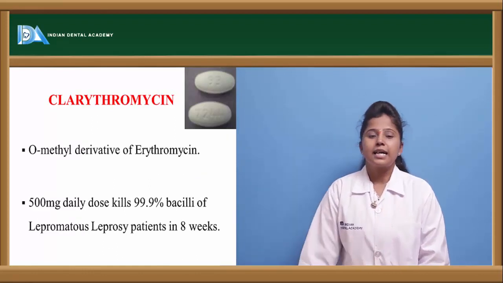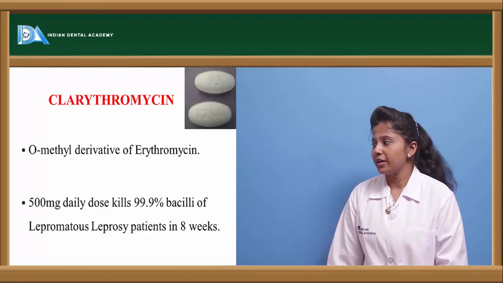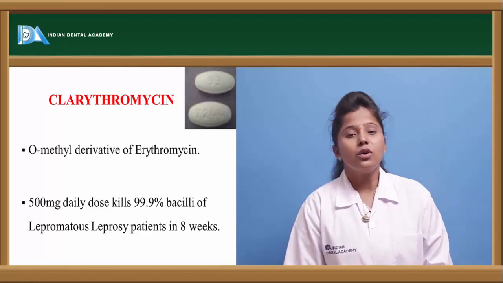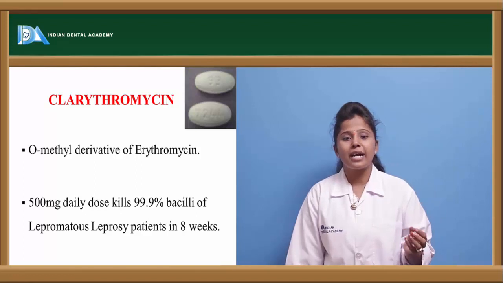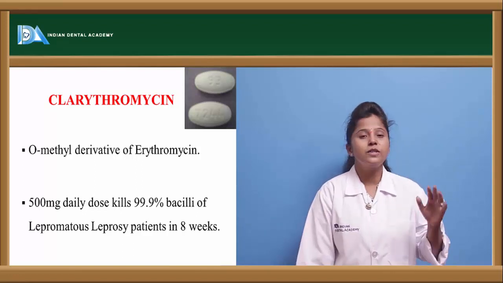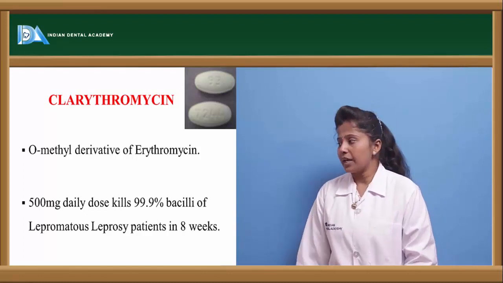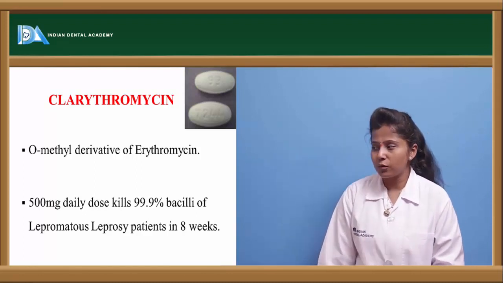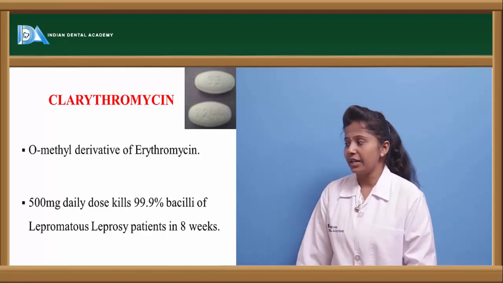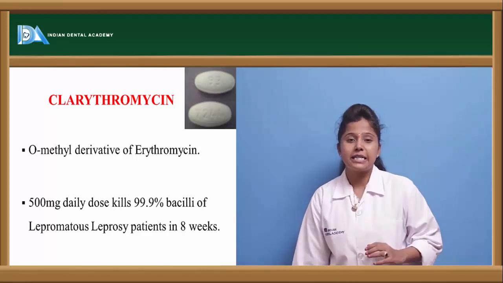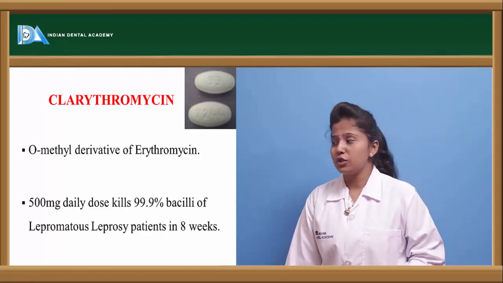The other drug is clarithromycin. Clarithromycin is an O-methyl derivative of erythromycin. In the erythromycin structure, if we make some changes, with the addition of an oxygen attached to the methyl group, then clarithromycin is formed. The dose of clarithromycin is almost 500 mg daily, and it is also bactericidal in action. It almost kills 99.9% of the germs.